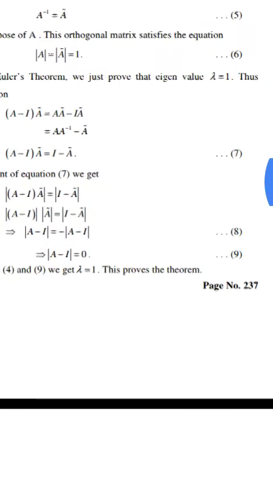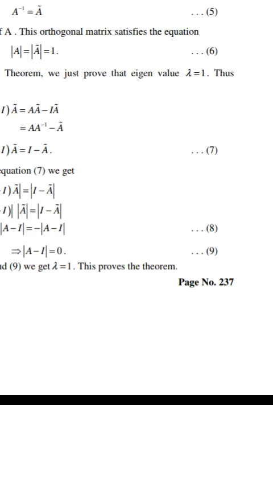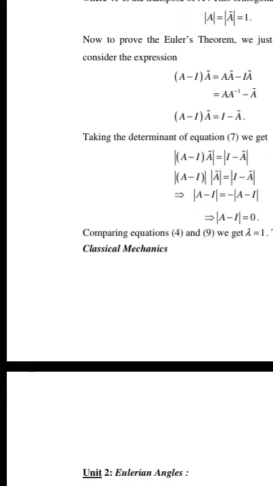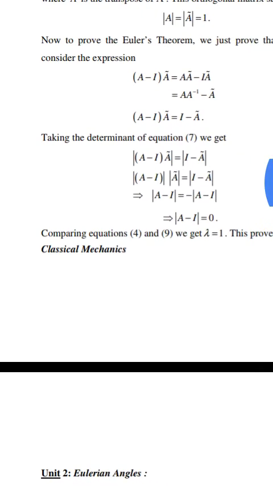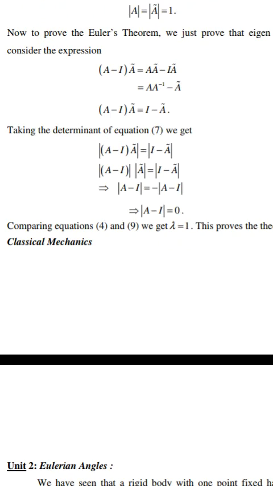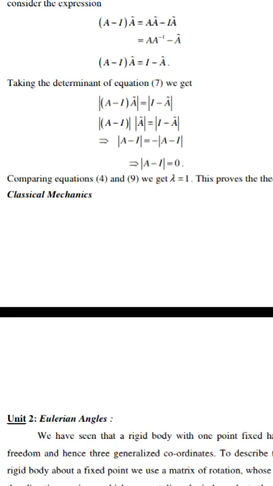Now, to prove Euler's theorem, we just prove that the eigenvalue lambda is equal to 1. Thus, consider the expression (A minus I) A bar is equal to A A bar minus A bar, which is equal to I minus A bar. Taking the determinant of equation 7, we get determinant of A minus I into modulus of A bar is equal to determinant of I minus A bar.